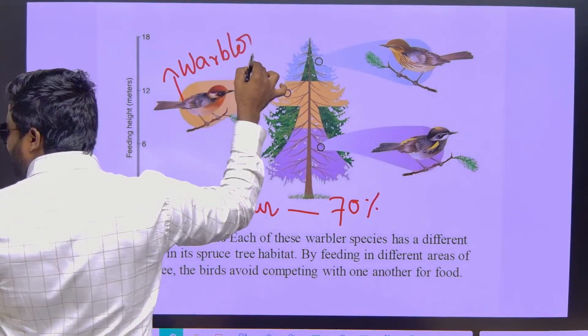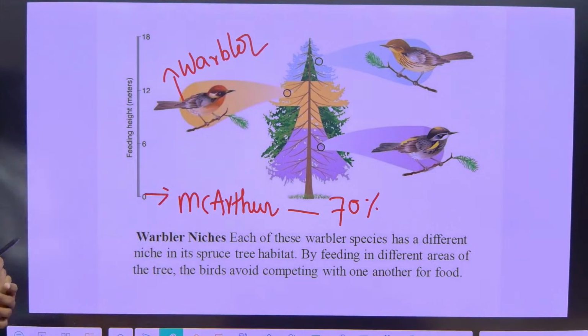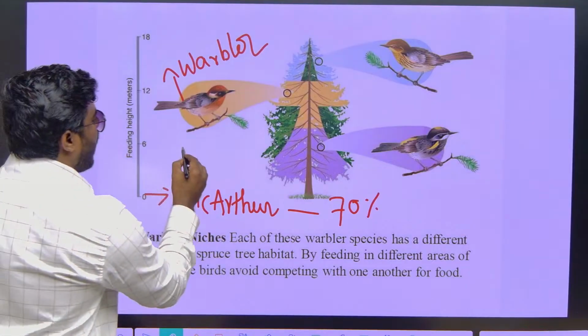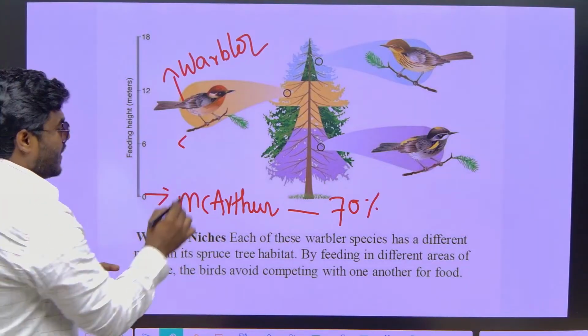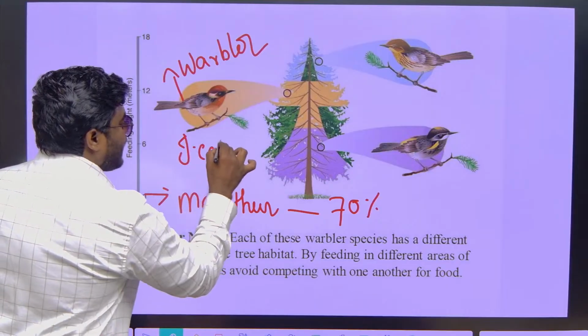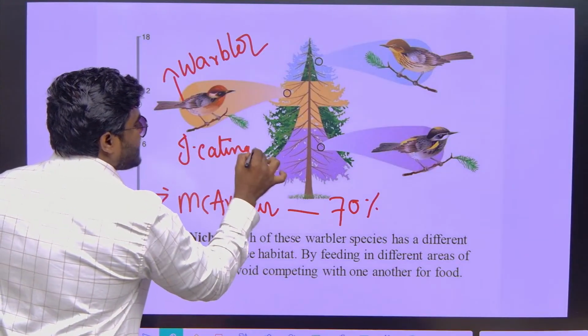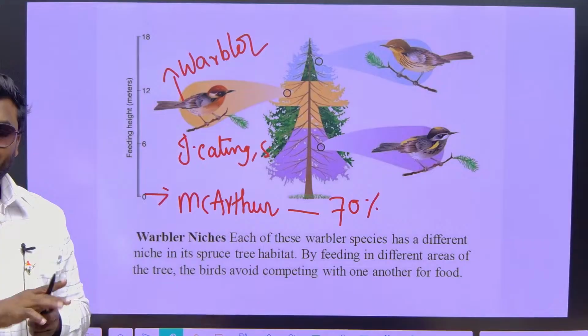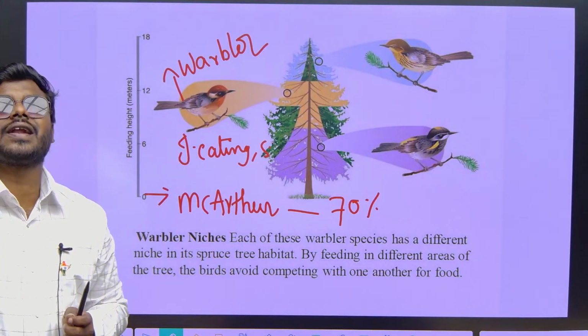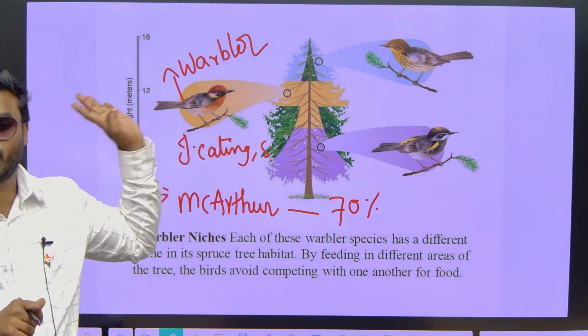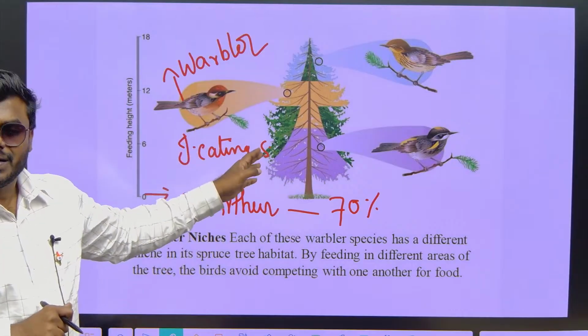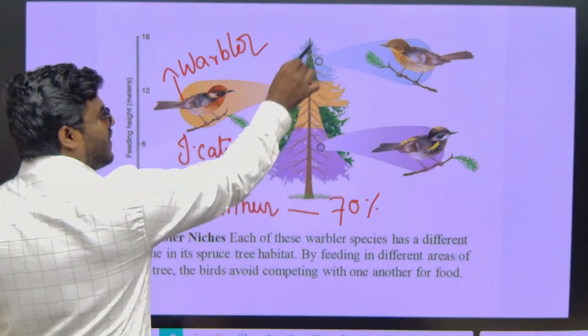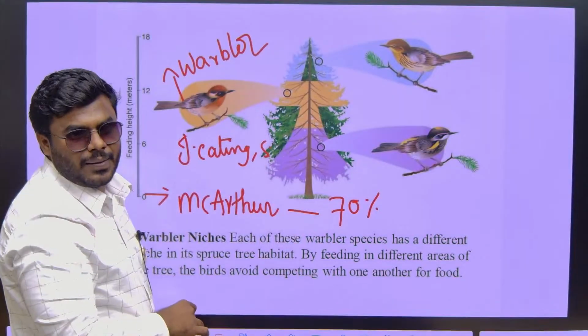What is so special about these warbler birds? They are small, they look like sparrows. They are small, insect eating, singing birds. That's all their work. They eat small insects, small caterpillars, and they keep on making sound. That is their habitat and niche, and they are living in a specific tree.